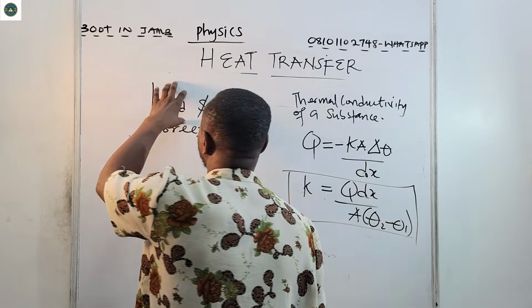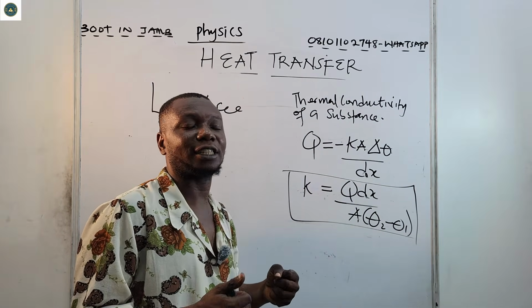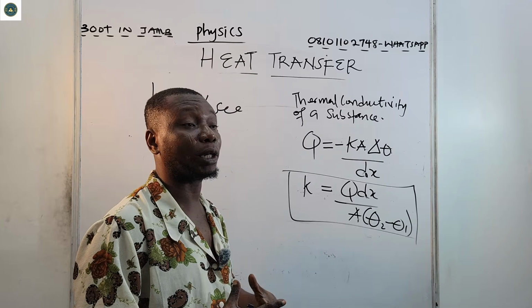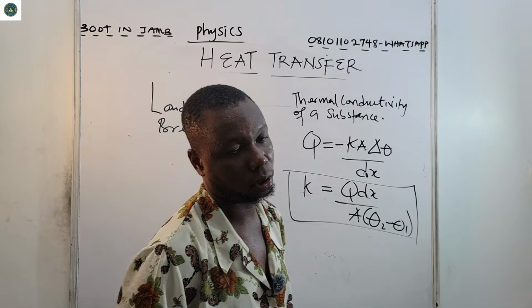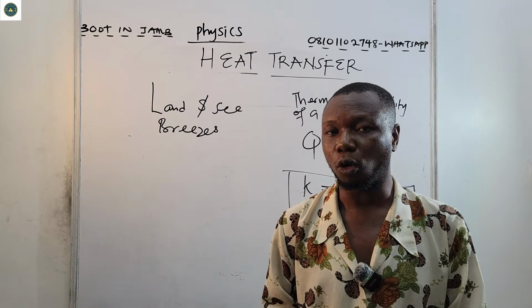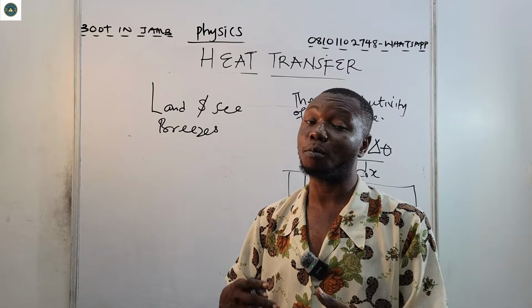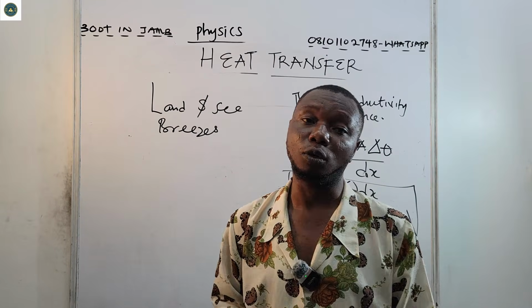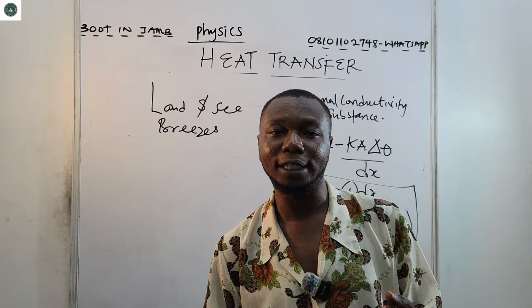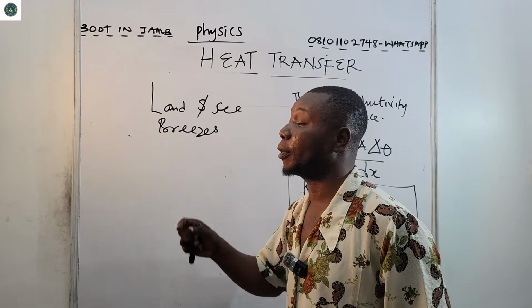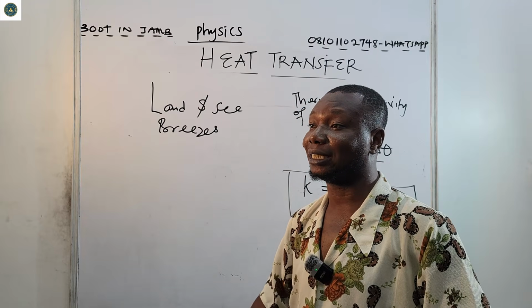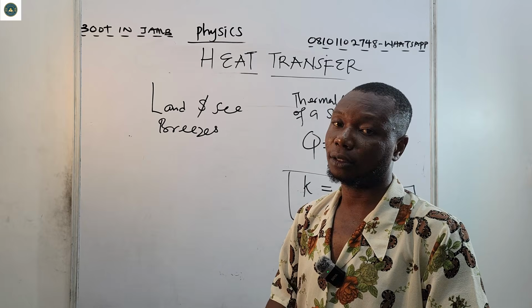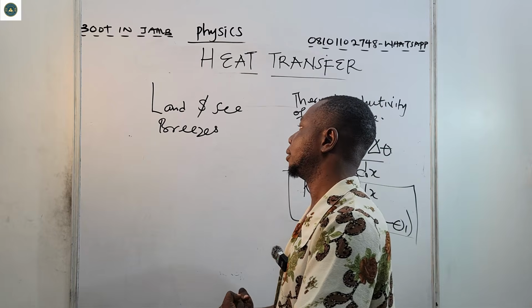As a result of high radiation, the land becomes hot, while the sea becomes cold. That's why most times when the weather is hot, most persons try to visit a swimming pool to get their body cold. At high temperature, the land is a heat absorber. So the land absorbs heat, all right?